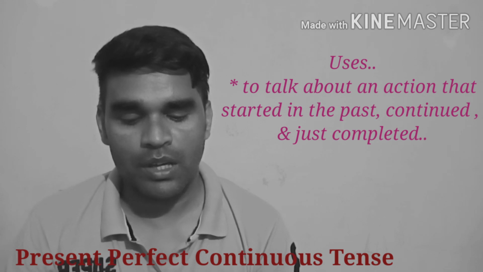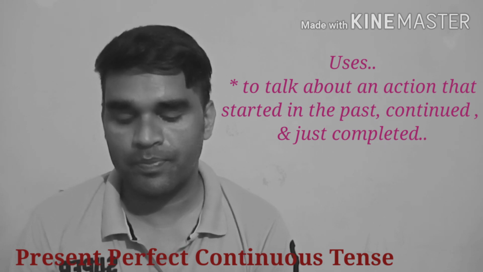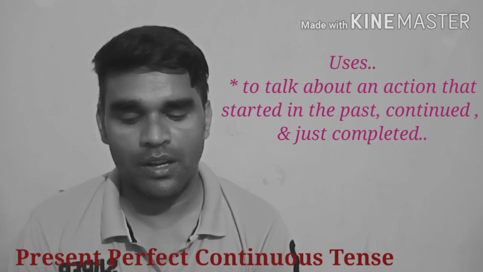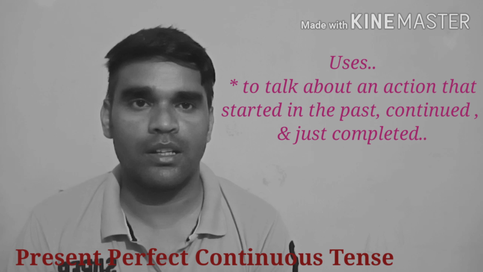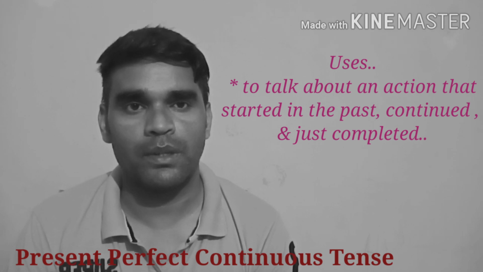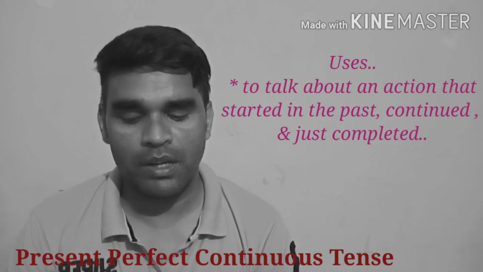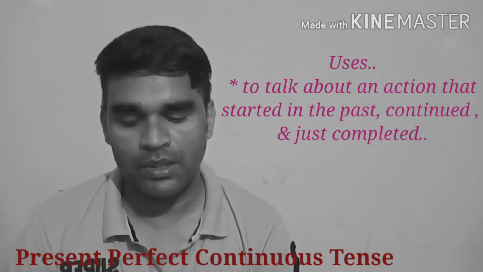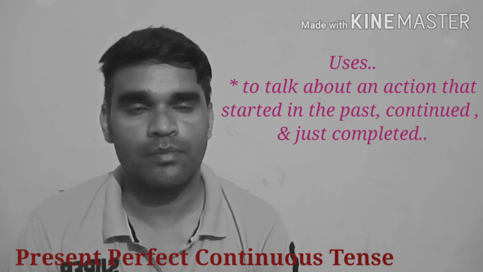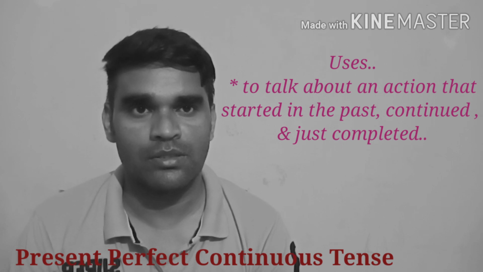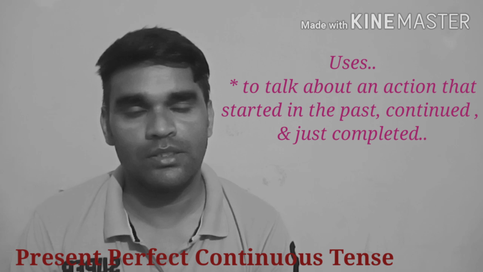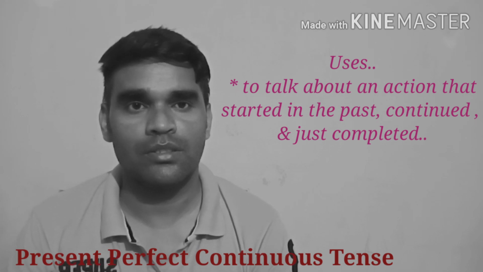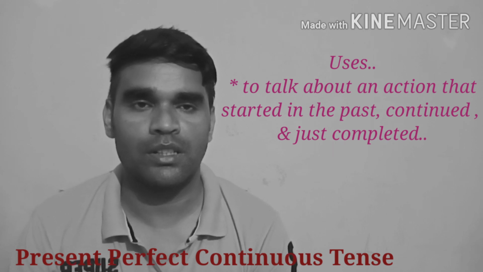We have some examples here. Look at them. I am tired because I have been running. Look at this part of the sentence: I am tired. It talks about the present time, but the action of running took place in the past, and it has ended just now. So in such cases we use present perfect continuous tense.